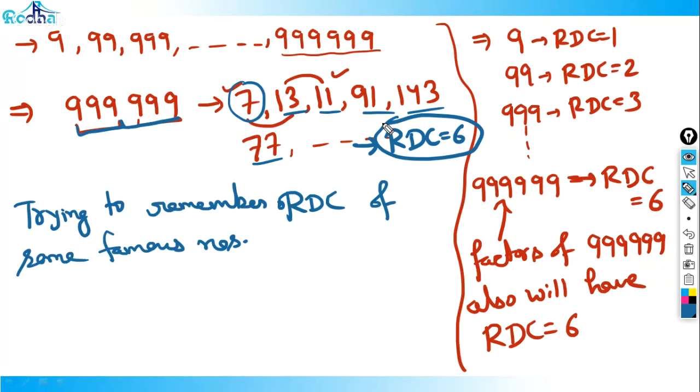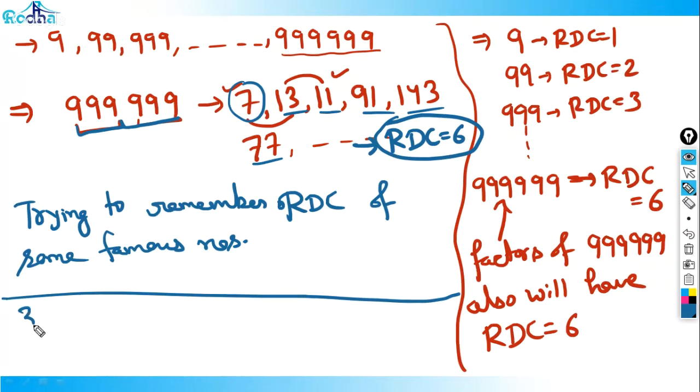So we'll discuss the RDC of some famous numbers. We can derive so many numbers actually, right? It depends on the number of 9s. So when 9 is occurring 6 times, its RDC has to be equal to 6, and all the factors of 999,999, its RDC will be equal to 6. Remember it, right? Now remember it. Okay. So we have done very good numbers actually, right? We have all those numbers covered now.